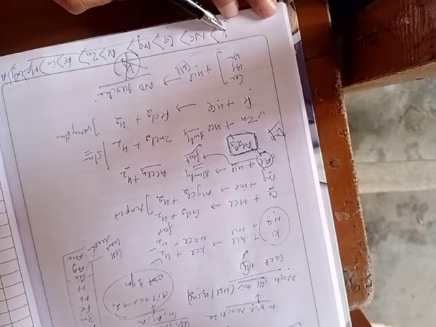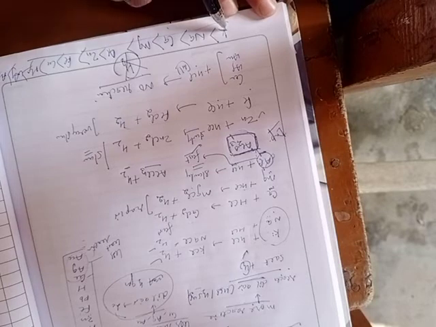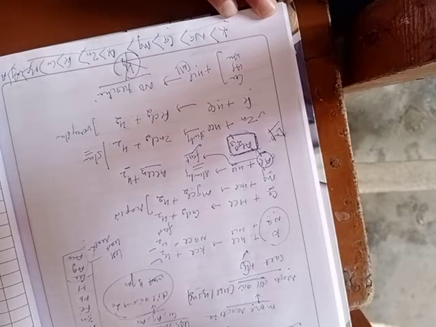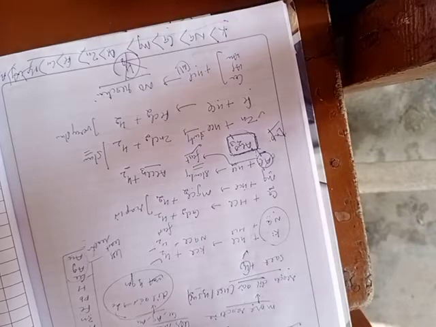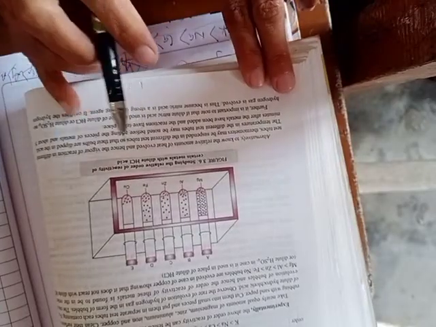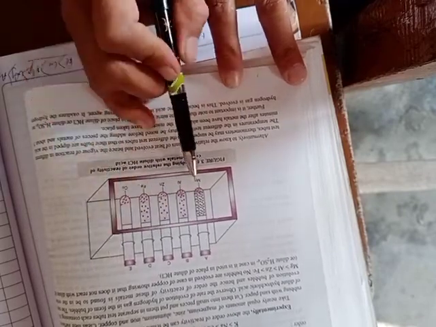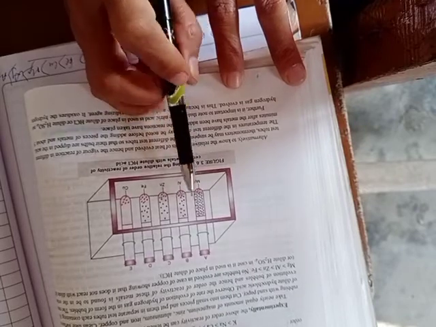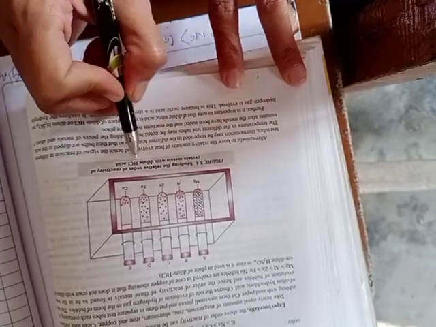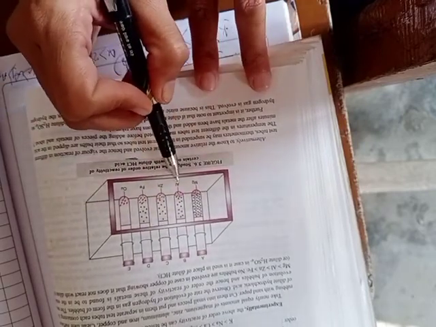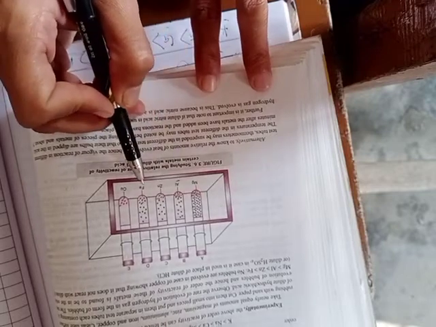Alternatively, we can also check the reactivity of the metal. When the reaction is carried out, we can note the reaction with the evolution of H2 gas, how fast or how many more bubbles are produced, as given in figure 3.6. So in this figure different test tubes are taken and labeled as A, B, C, D and E. In the first test tube we have taken magnesium metal with dilute acid. HCl, hydrochloric acid, is taken in all the test tubes. In the second case the metal taken is aluminium, then zinc, iron and copper.